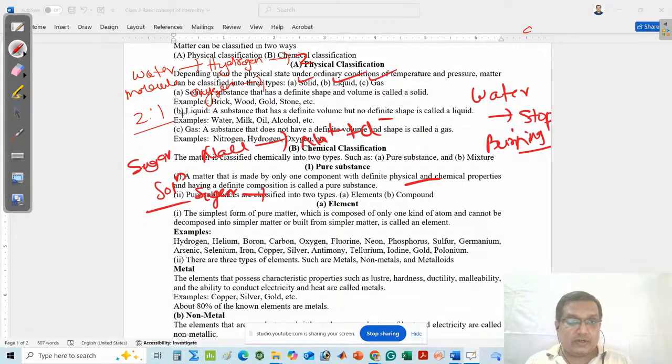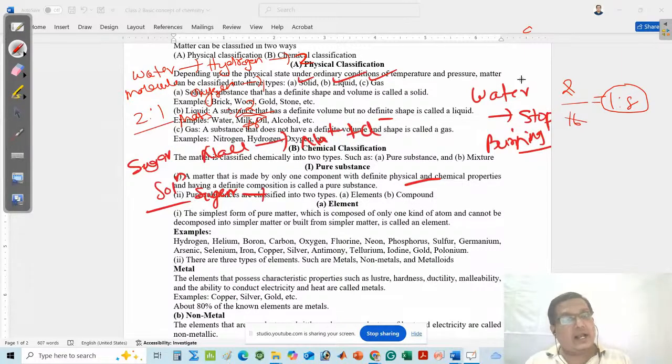Similarly, if I find the mass ratio, then you can say 2 divided by the atomic mass of oxygen, which is 16. That means the mass ratio in water is 2 divided by 16, that is 1 is to 8. Look at that. The mass ratio for the preparation of water is 1 is to 8, and in number of atoms it is 2 is to 1.